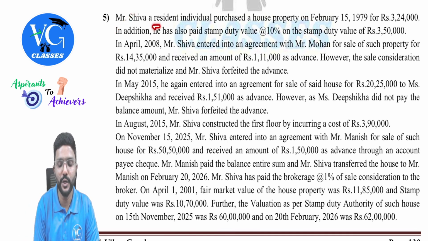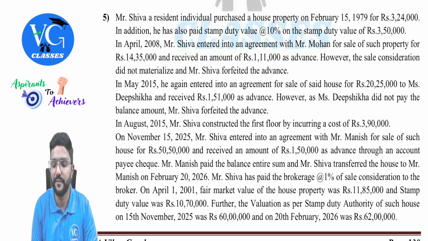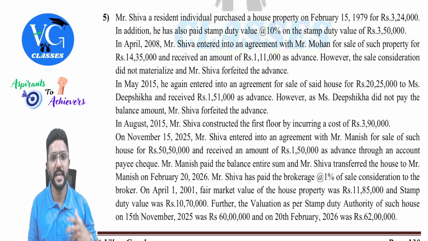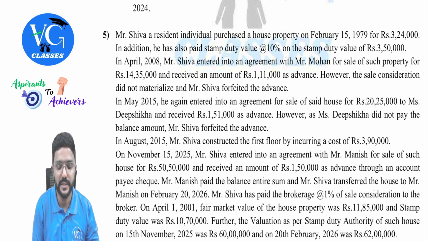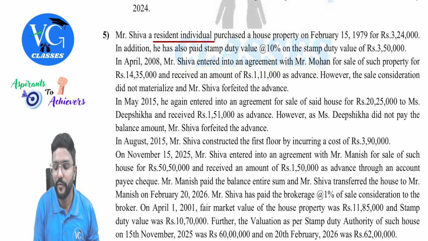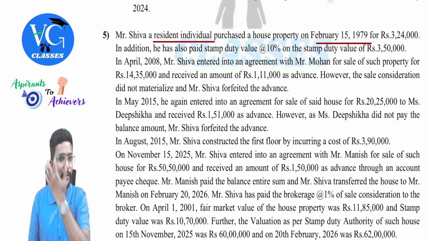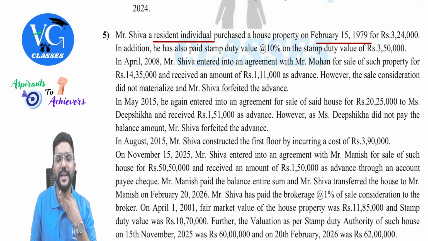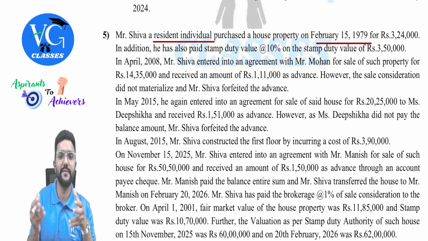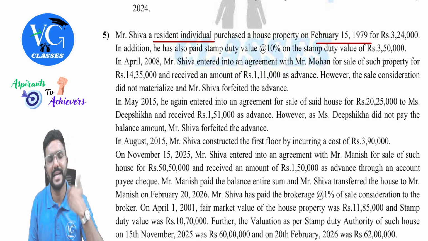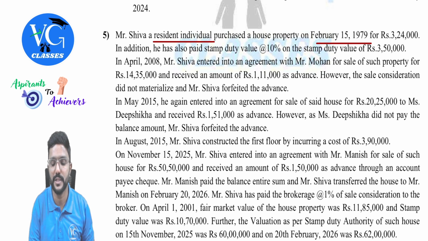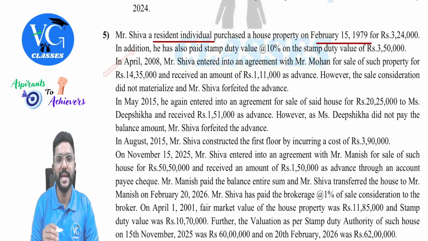Mr. Shiva, a resident individual, purchased a house property on February 15, 1979 for 3,24,000. Let me underline all the important things. When did he purchase it? Before 1st April 2001, guys. Before the base date. In addition, he has also paid stamp duty at 10% on a stamp duty value of 3,50,000. So on 3,50,000, 10% comes to 35,000, which has to be included in the actual cost. So actual cost means how much, guys? 3,24,000 plus 35,000.